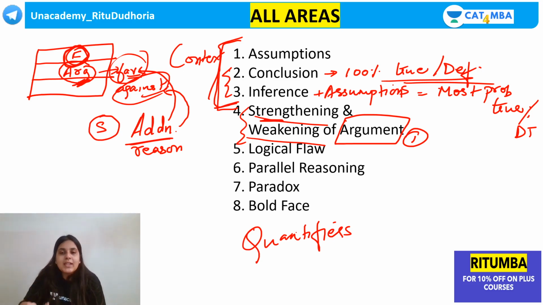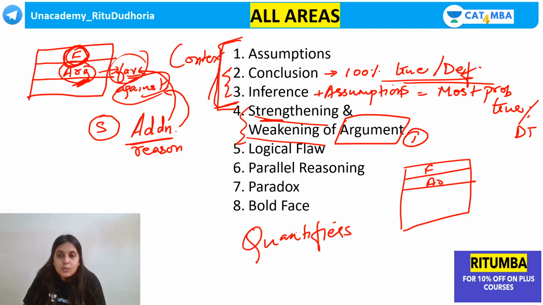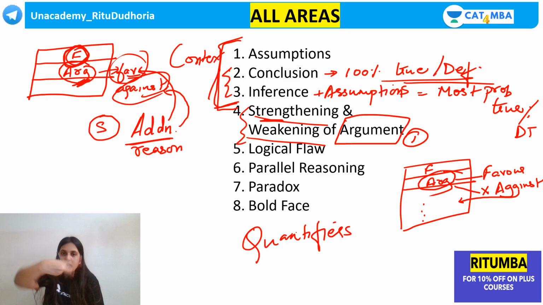Then, weakening question is what is a problem. Now what happens in a weakening question, guys? First, again, separate the fact from the argument. Here, I want you to add one extra step in the process of working out. CR and RC is all about the approach and the process that you follow. So for the argument, if you feel that the author is in favor of it, then immediately write its opposite. We have to select an option which is against it. Now you search for an option which is against it. So whatever is the author's opinion or argument, you reverse that. The reversal is what you have.